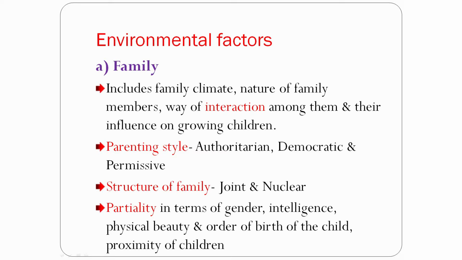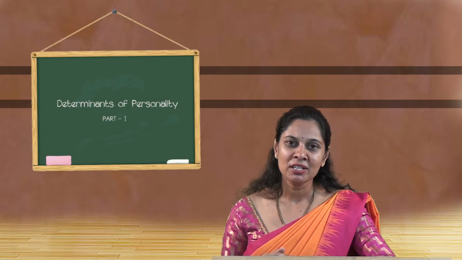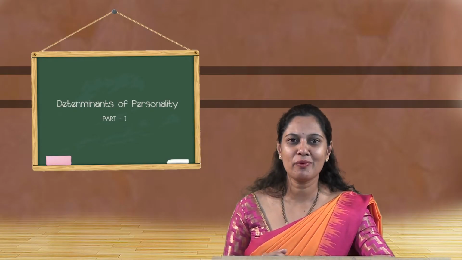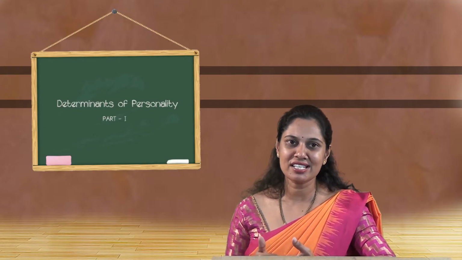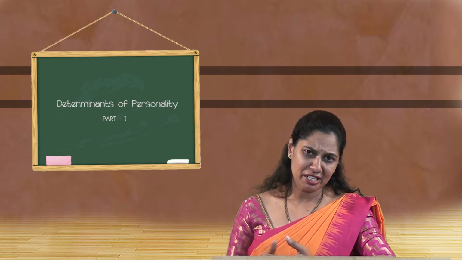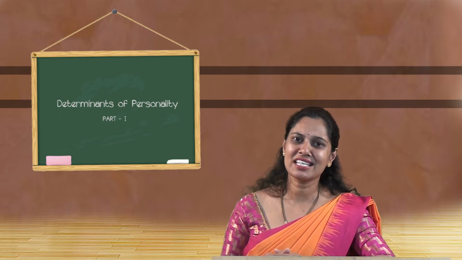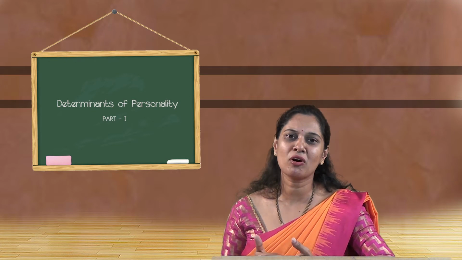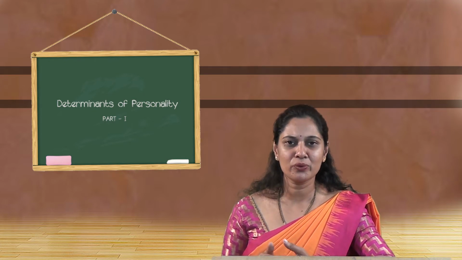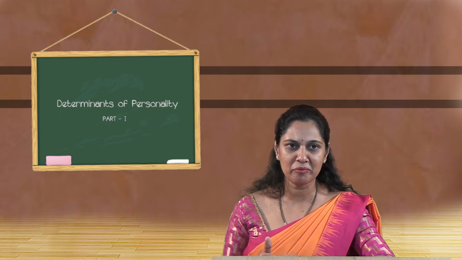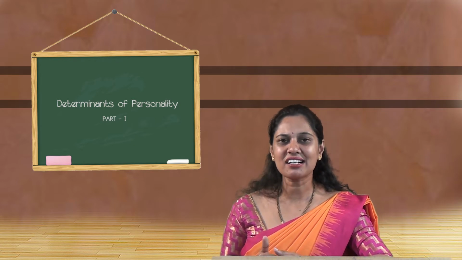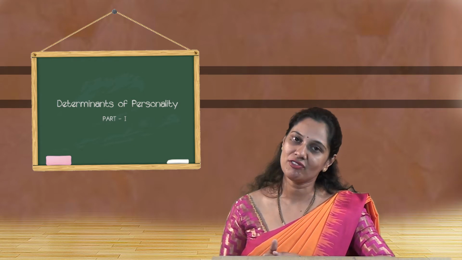Then we have the way of interaction among them. Sometimes it will be an autocratic family, where one dominant person rules, or it can be a democratic family where everybody sits together and decides things, or it can be a very permissive family. So it is easy to take up a decision, you needn't bother about anybody. Whatever you give your consent to is agreed by your family members. All these factors influence the growing children.